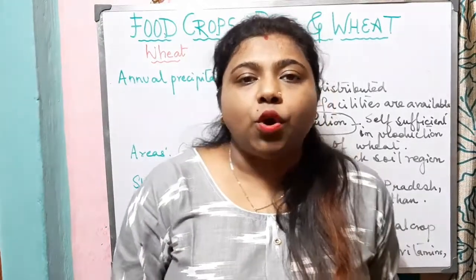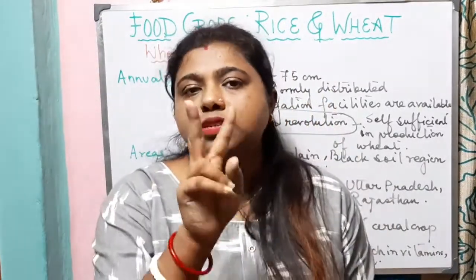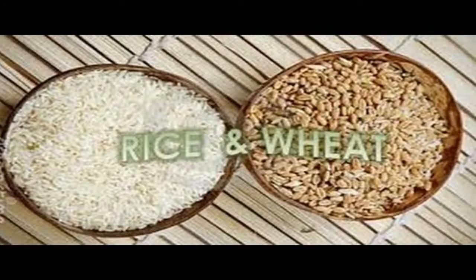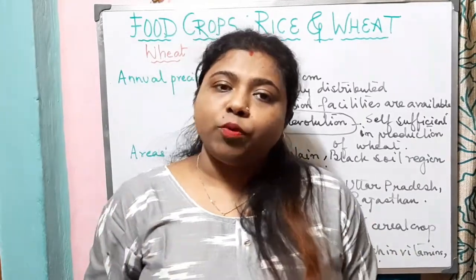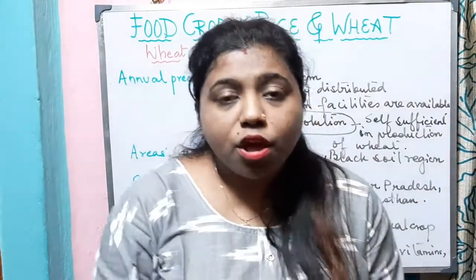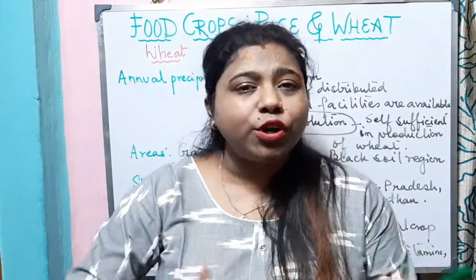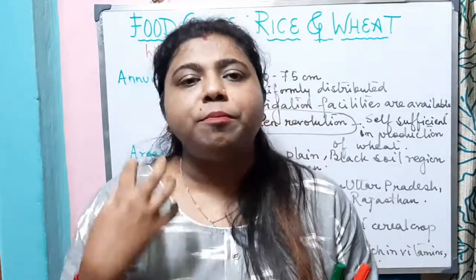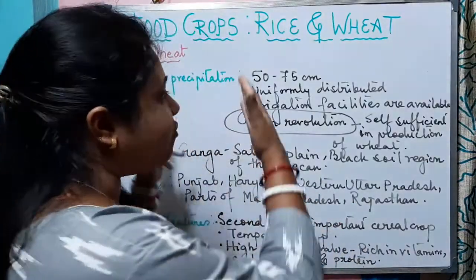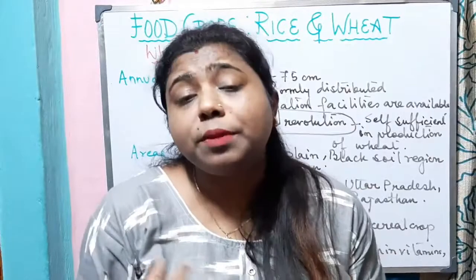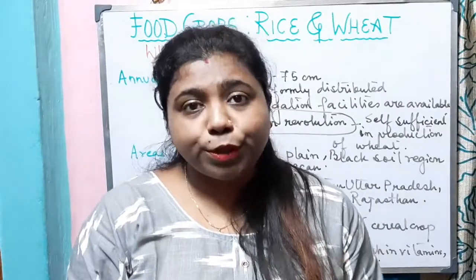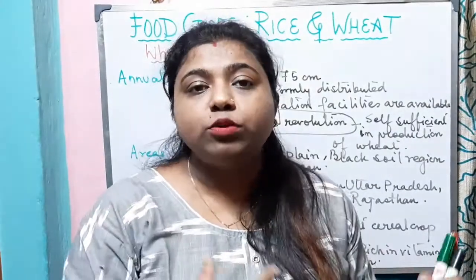So in today's video, we discussed two most important food crops, that is rice and wheat. I hope all of you understood it very well. Now what you will do, you will read your books and you will read in between the lines. Try to follow the chart that has been provided here because it will be easy for you to remember. You cannot mug it up. Just try to understand and try to remember the points. That is why I have separated several points, which will make it very easy to remember the key features about the food crops.